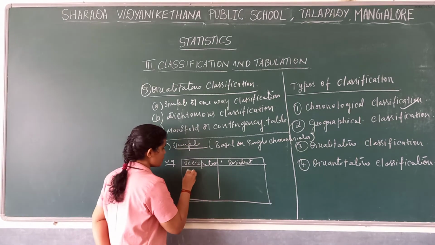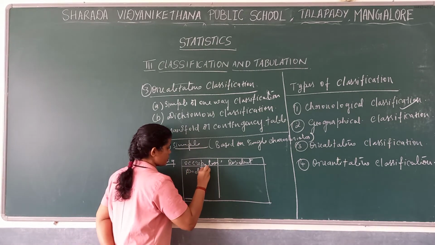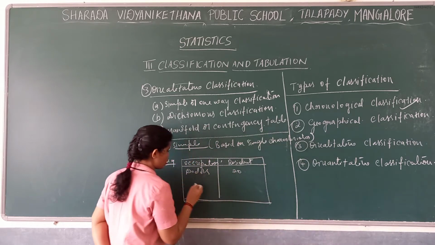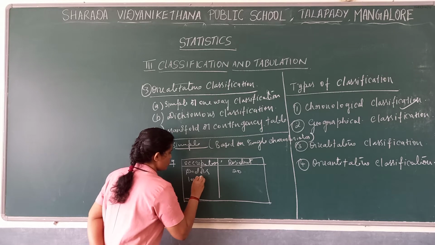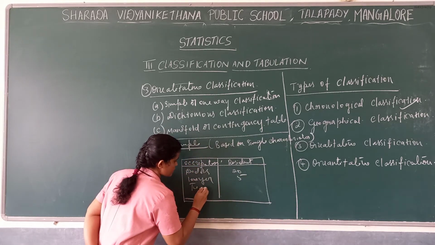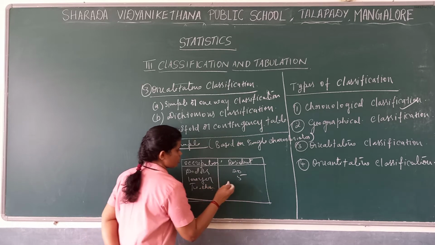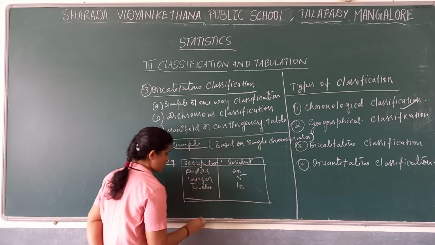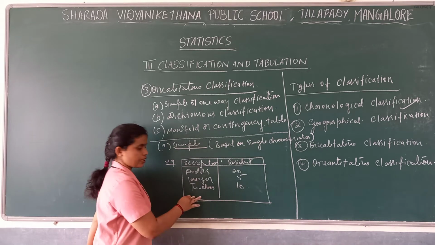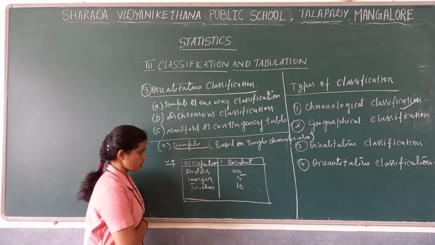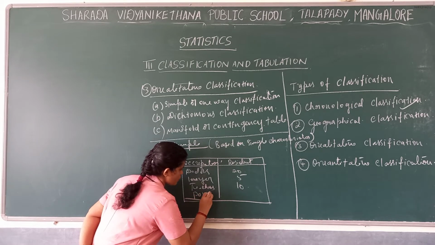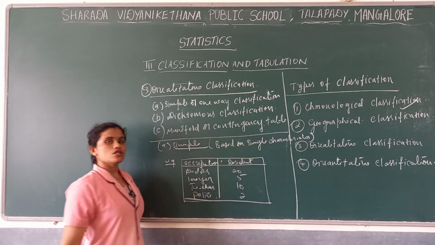For example, here doctors. In a resident, doctors. How many doctors? We'll write 20 doctors. Then lawyers are there, 15 lawyers. And in that resident, teachers are there, 110 teachers. And then in that locality, any other servant or any police. How many police? 1, 2 police. So here